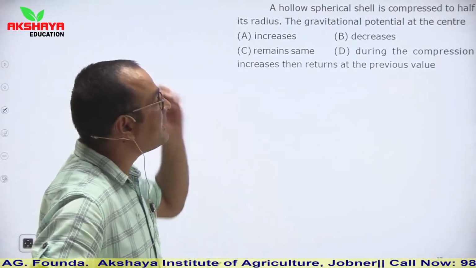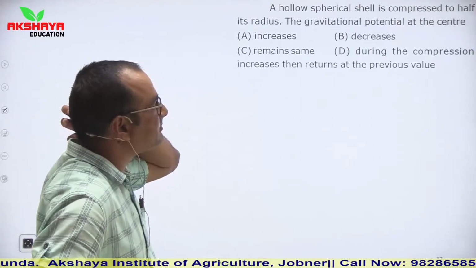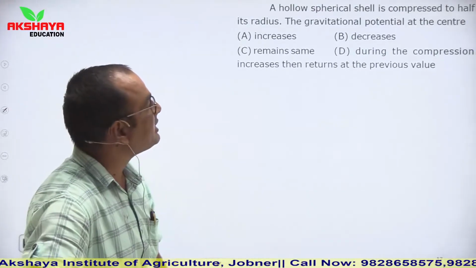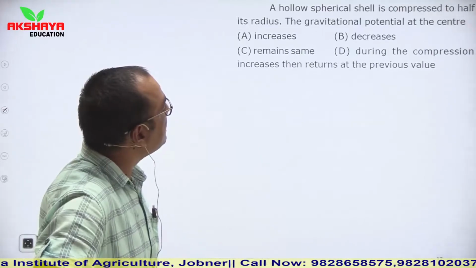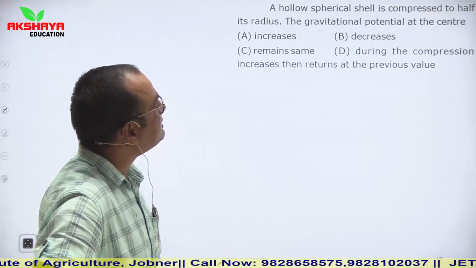A hollow spherical shell is compressed to half its radius. Then the gravitational potential at the center.